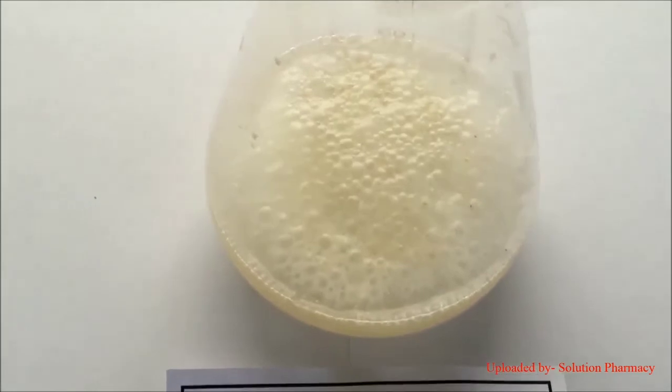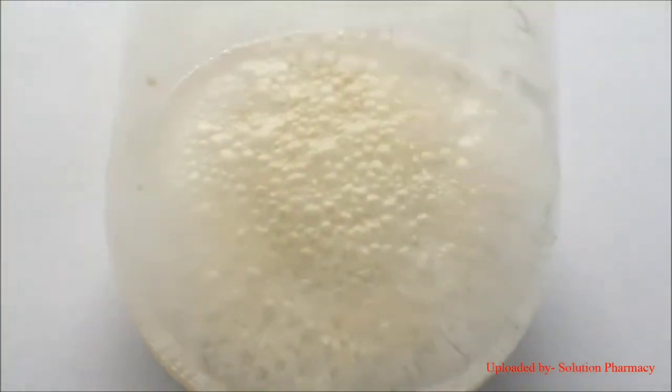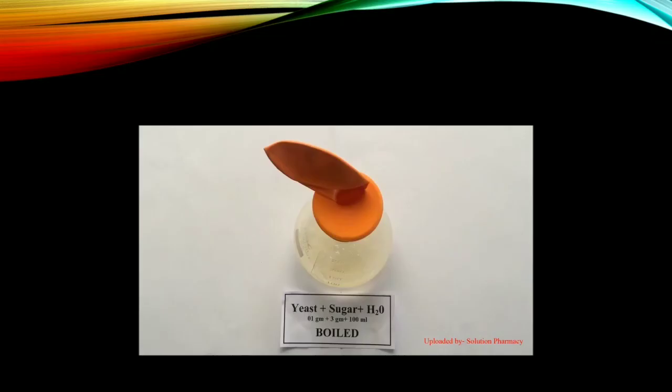You can see how the yeast is fermented here. The first one has sugar only, the second has yeast only, and the third, which has yeast and sugar, is the only one with expansion. In the fourth, yeast and sugar were boiled, so the suitable temperature is not there and there is no expansion.